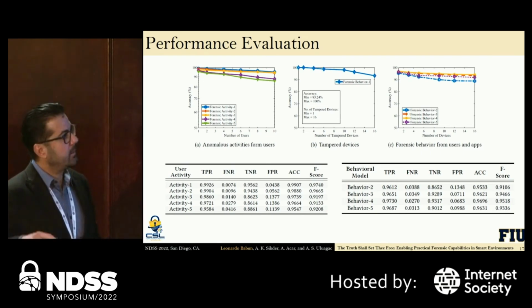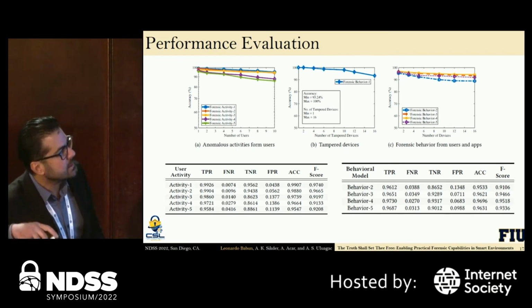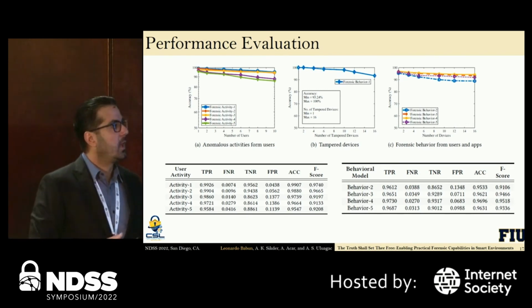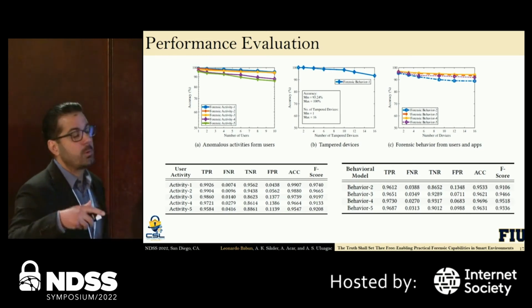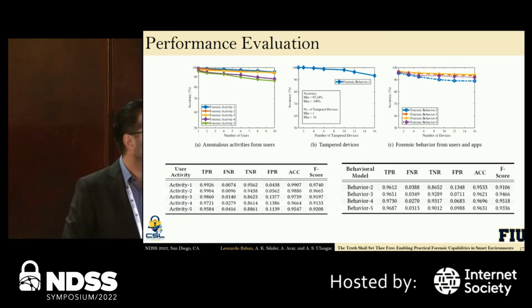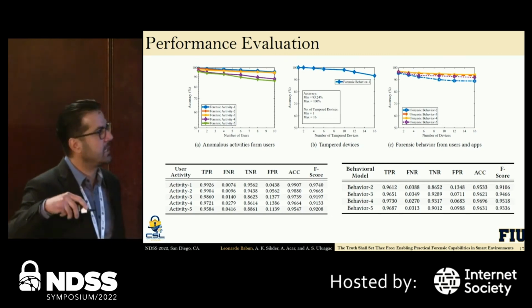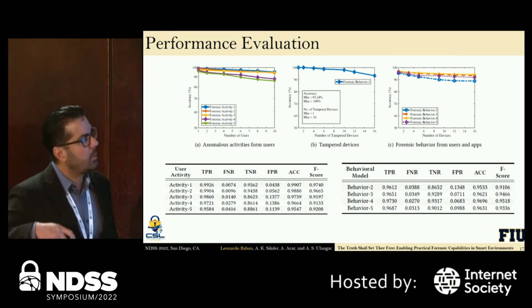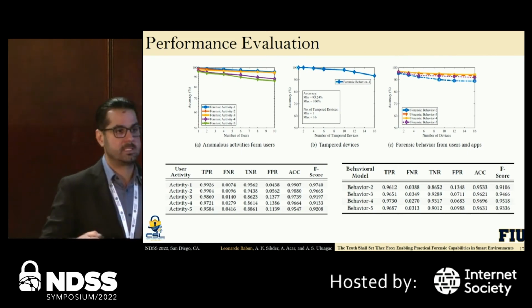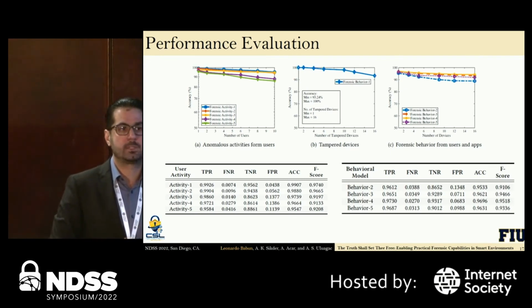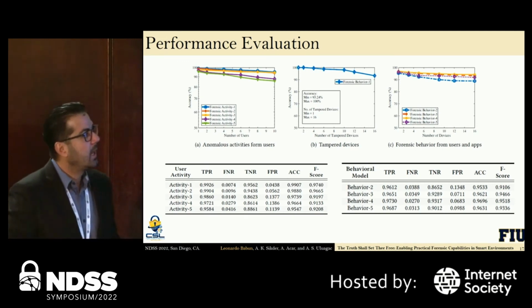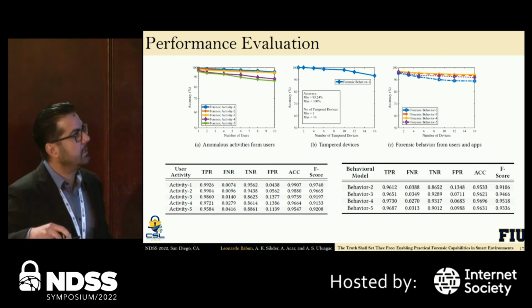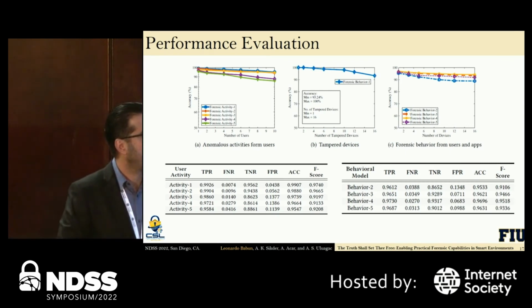As per the forensic behavior, which I believe are these, we obtain similar results. One interesting point is we also tried to detect what happened with the performance of Veritas when some devices are tampered with. We performed this analysis, and it was really interesting to see that even though we have over 14 tampered devices, tampered meaning we can shut down one device, or change the configuration, or change the location of the device, all these activities we consider tampering, we can still detect that activity, and Veritas can still obtain high accuracy results.